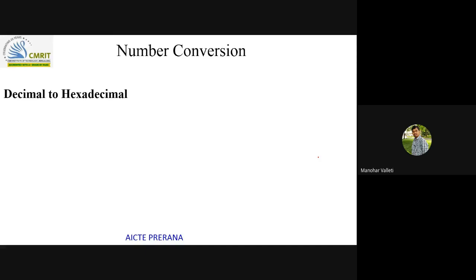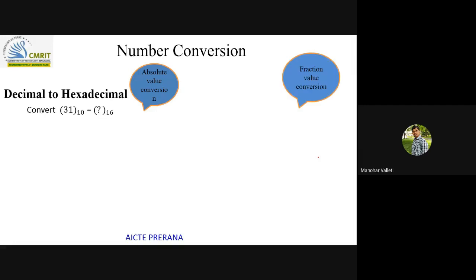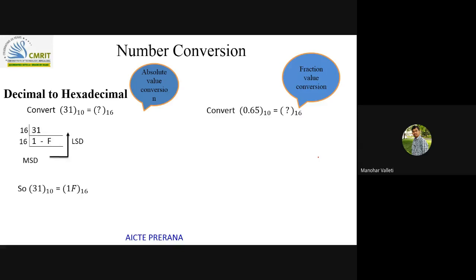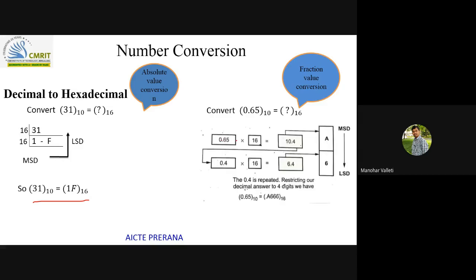Next is the decimal to hexadecimal conversion. Convert 31 to hexadecimal. Same procedure. So 31 will have 1F as the result. Same, if I want to convert 0.65, you need to multiply with 16 and you will get 10.4.